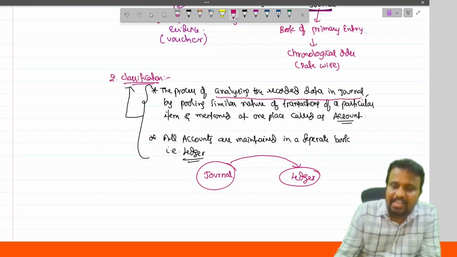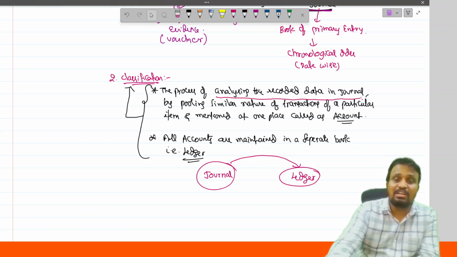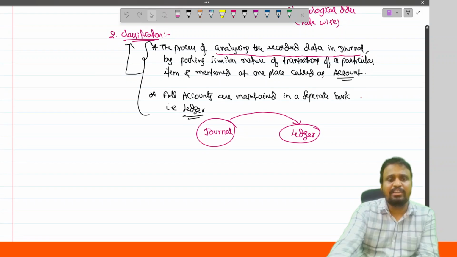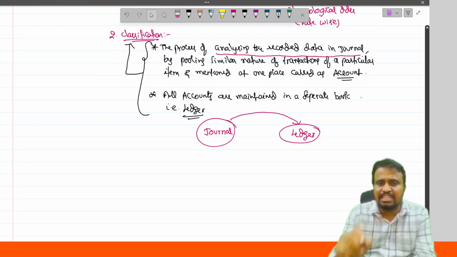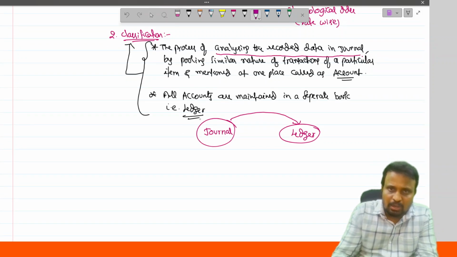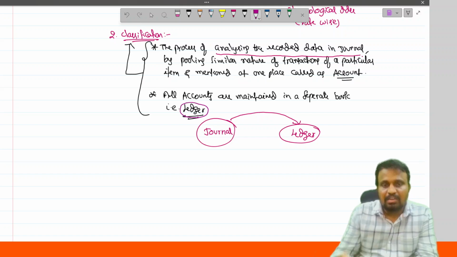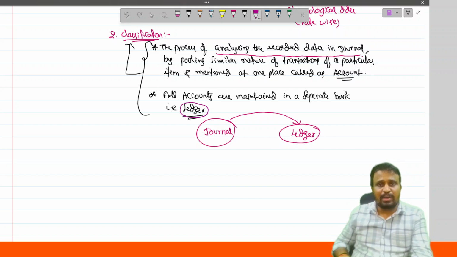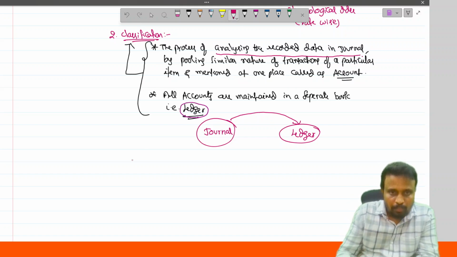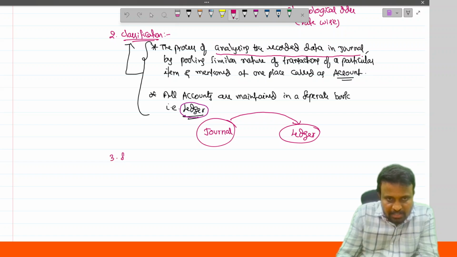So this is nothing but analyzing the recorded data in the journal, which is called classification. And the classification is done in a separate book called what? Ledger. And the third one is